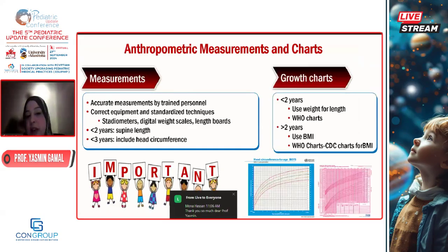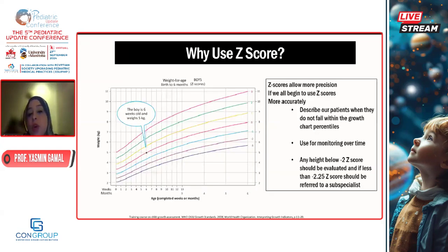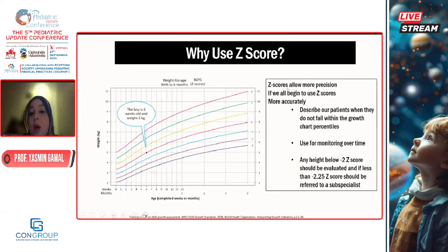So the measurements have to be standardized, use the appropriate growth charts, and interpret the growth charts as needed. Regarding the use of z-scores, I'm always faced with the question, why use the z-scores? The percentiles are enough. We follow our children with the percentiles. But the z-scores are for the diagnosis of malnutrition. We need the z-scores for more accurate assessment of malnutrition. We can use them for the cutoff and decision making.